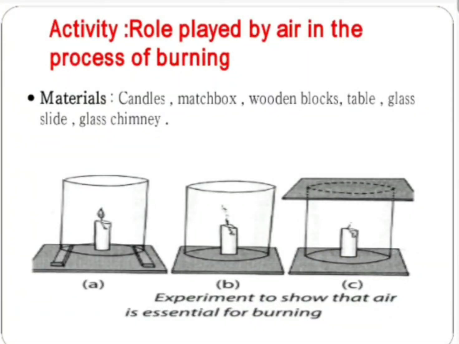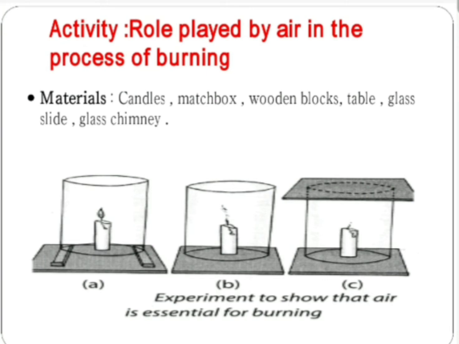Next point is activity: role played by air in the process of burning. Material: candle, matchbox, wooden blocks, table, glass slide, glass chimney.